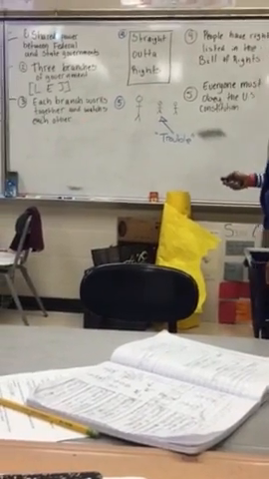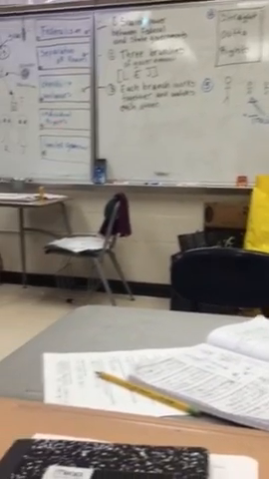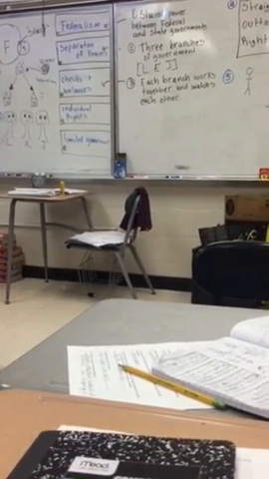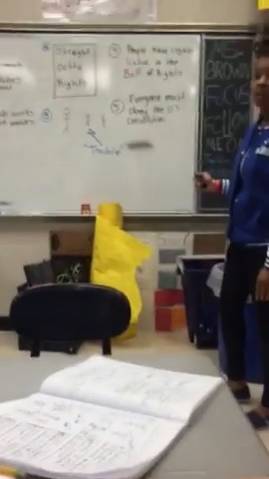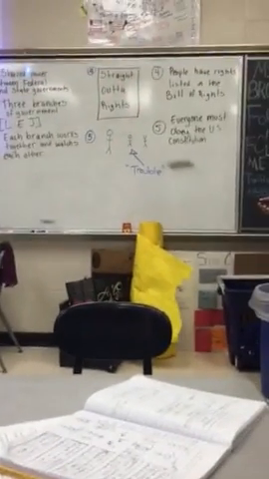Now, to make sure that the government is not too powerful, we're going to give the people rights. So we have individual rights. People have rights listed in the Bill of Rights. So it's going to be straight out of rights here.